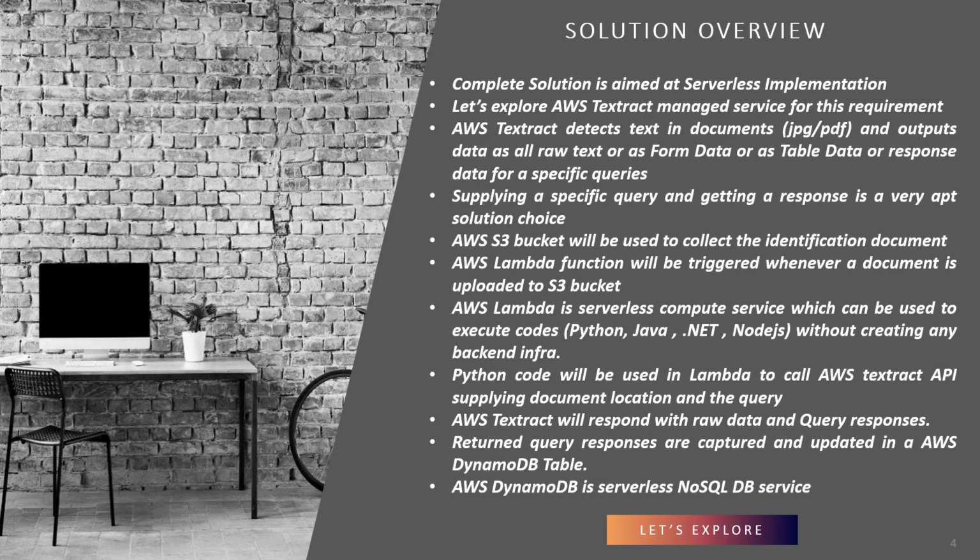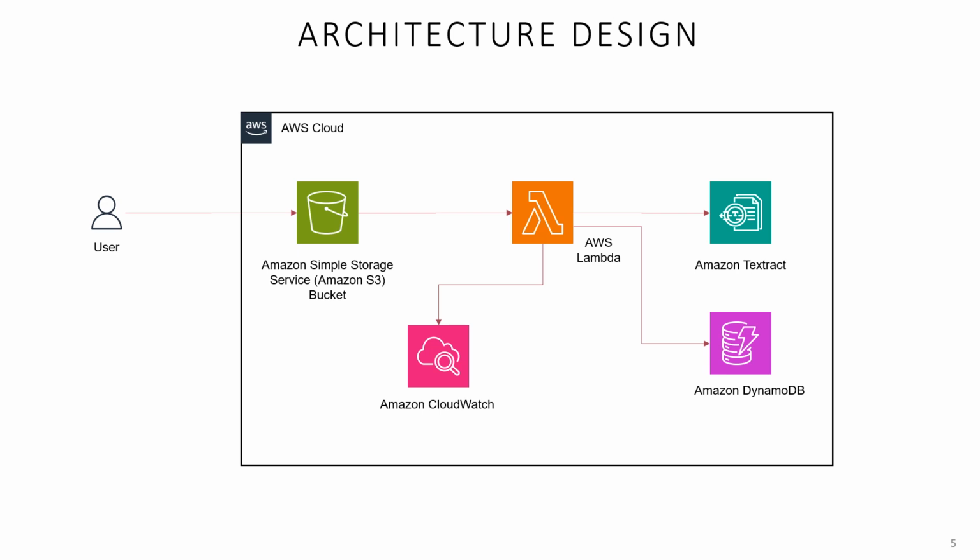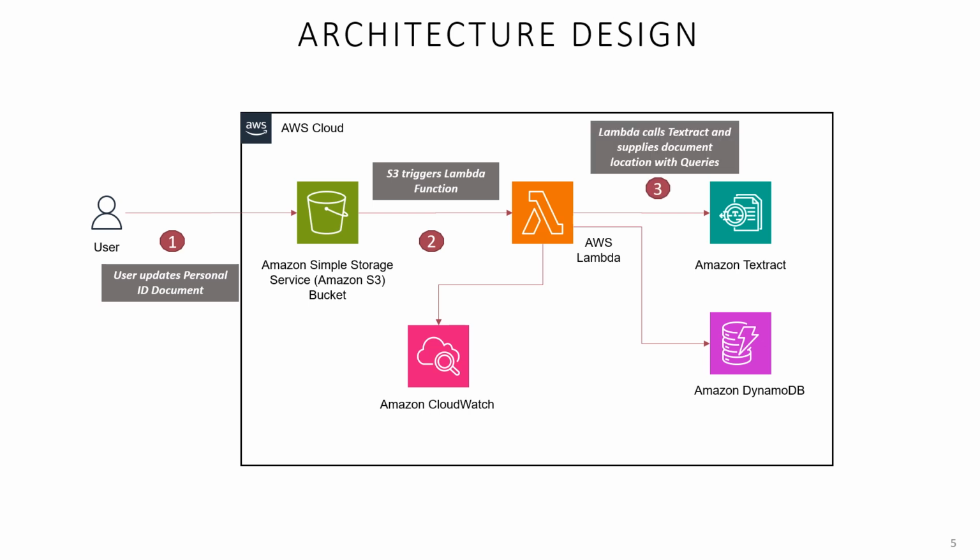Okay, let's explore further. This is the architecture design diagram. Let's see the flow. First, the user uploads a personal ID document in an AWS S3 bucket. Second, the AWS S3 bucket triggers the AWS Lambda function whenever a document is uploaded. Third, the AWS Lambda function calls the AWS Textract service, supplying the document location and queries to extract data, and gets the response. Finally, the AWS Lambda function inserts the extracted data into the AWS DynamoDB table.